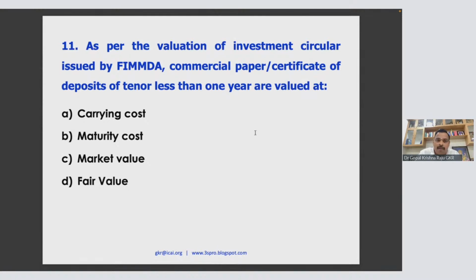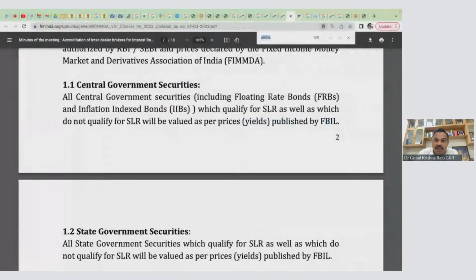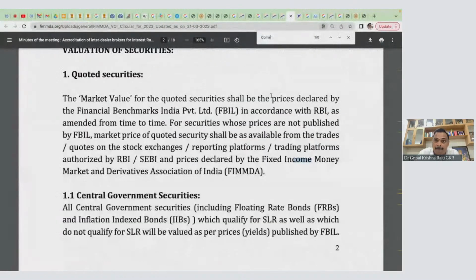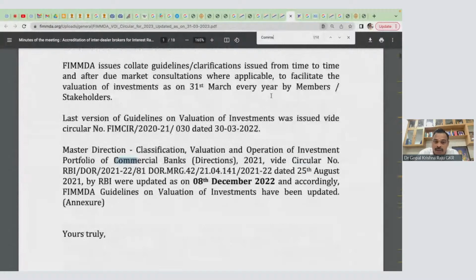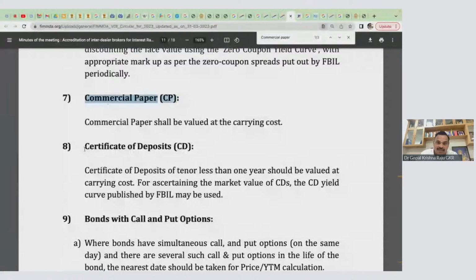Now commercial paper and certificate of deposit, tenor less than one year. Both commercial paper and certificate of deposits will be valued at carrying cost. I told you, treasury bill, CP, CD, all carrying cost.